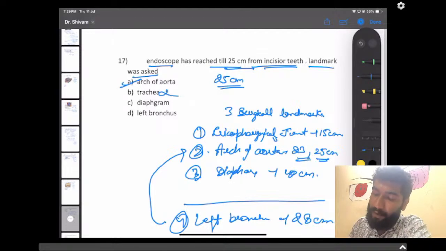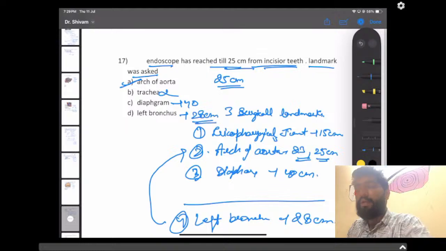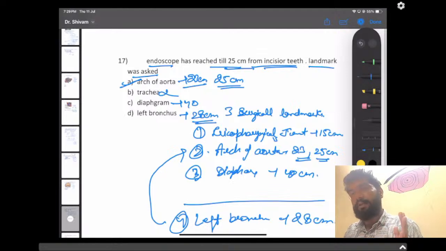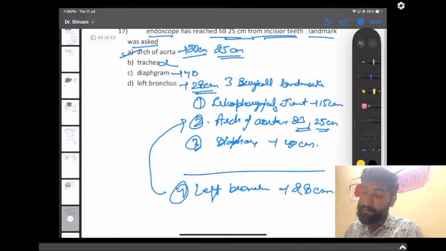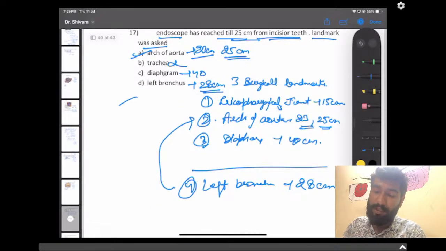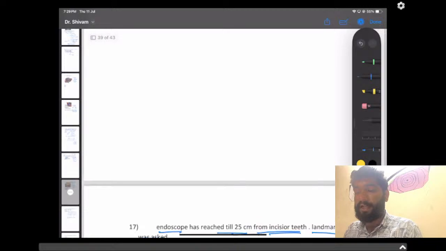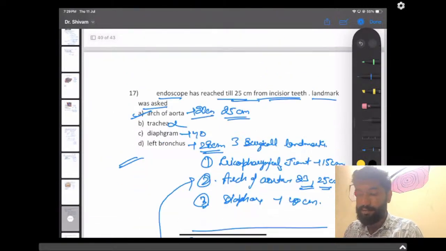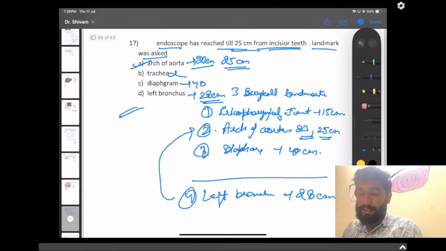Trachea is not, diaphragm is at 40, left bronchus is at 28. So from 25 centimeter, even if arch of aorta is at 23, we can say it has passed the arch of aorta. This was an easy question for you. Like the last question, this was a very easy question. Okay, guys, let's move to the next question.